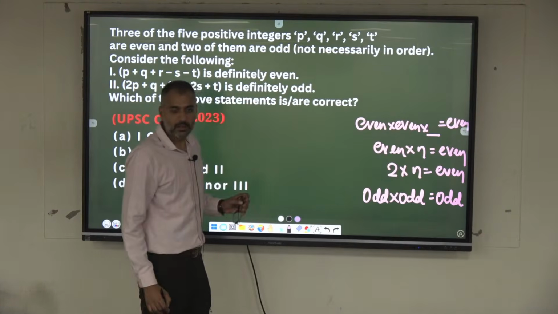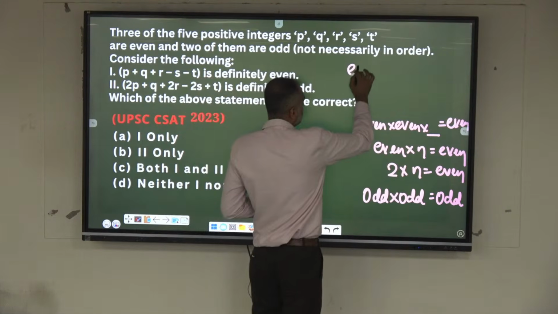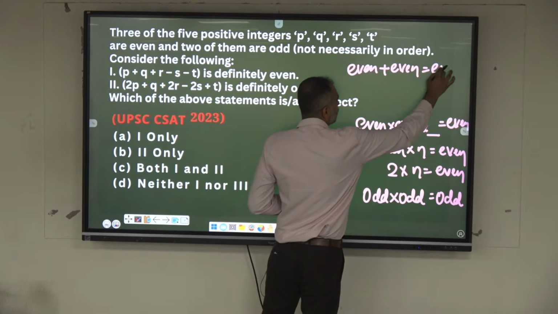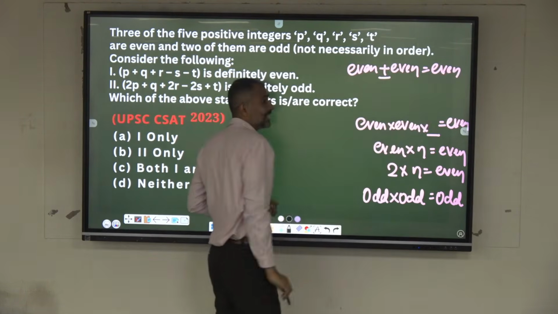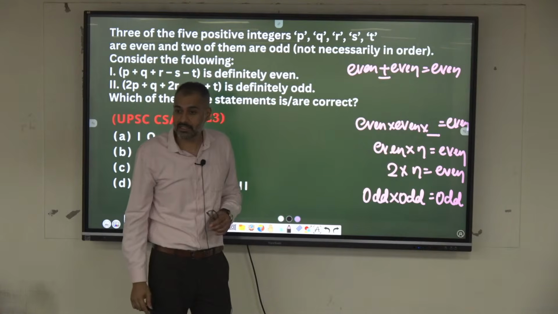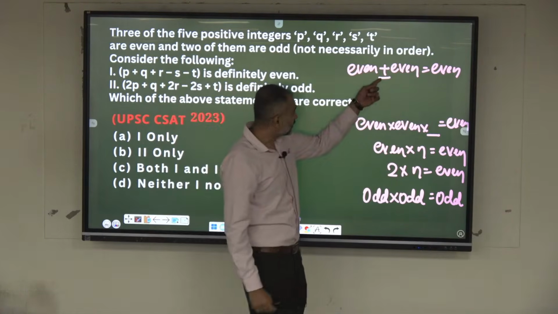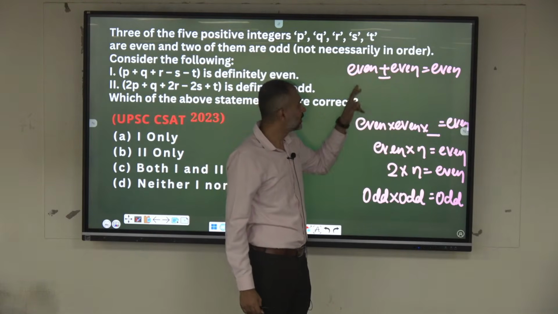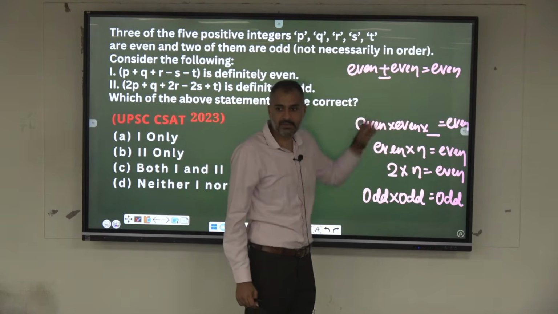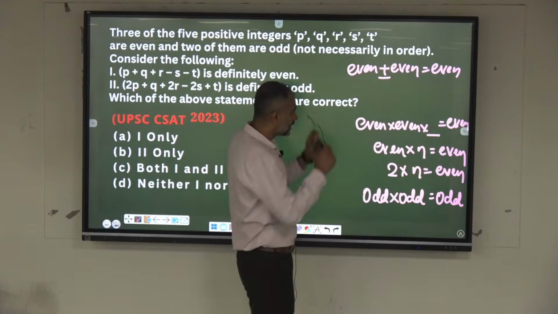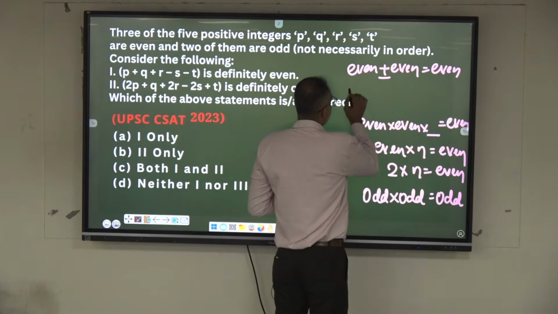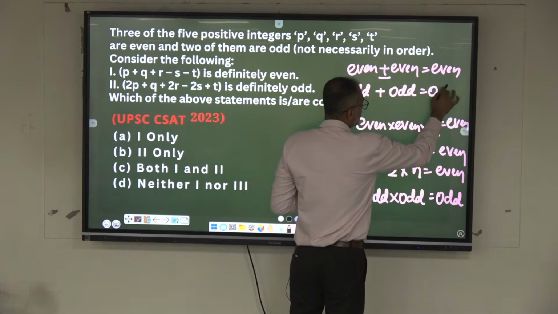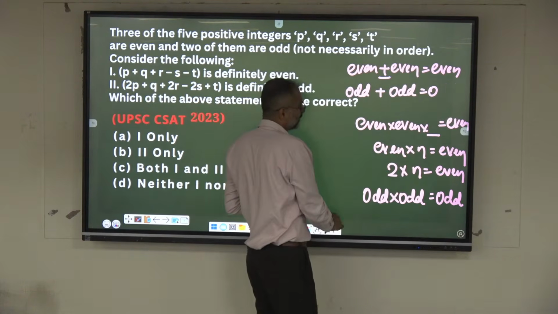Agree? Now, if you add 2 even numbers, what will you get? This property, it's true for negative also. Even plus even is even. See, subtraction is also a form of addition with negative sign. That's it. Even plus even, even. Even minus even is also even. Similarly, odd plus odd is even.